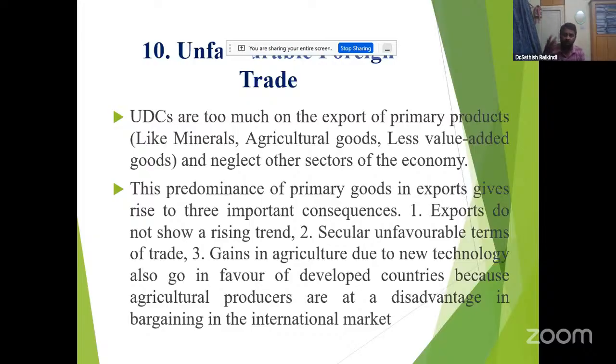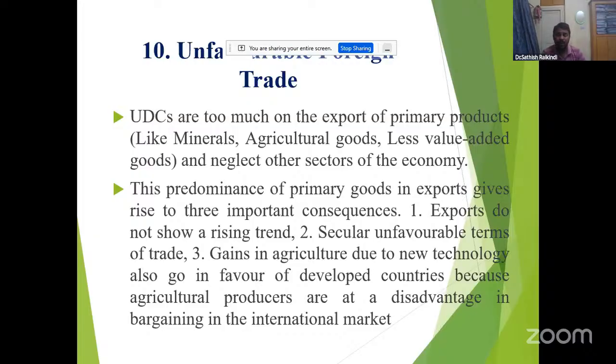Why? Because developing countries depend too much on the export of primary products such as minerals and agricultural goods, which are less value-added, and neglect the other sectors of the economy. Whatever developing and underdeveloped countries there are, they depend too much on exports of primary products only, not on manufacturing goods and service products. So that's why unfavorable foreign trade is one of the important problems.